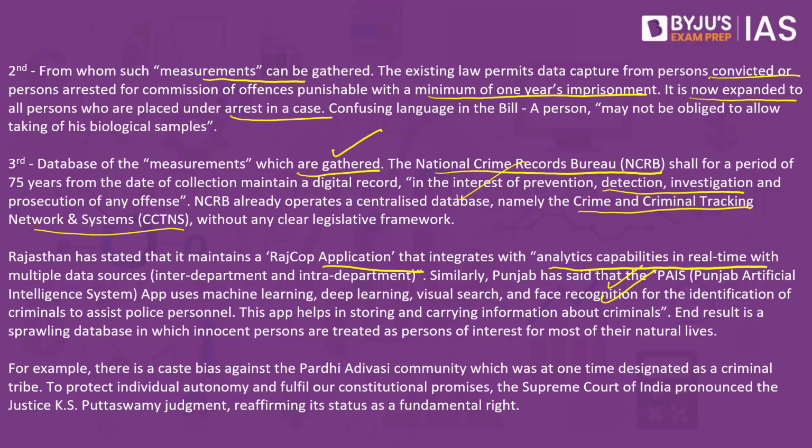The problem in all these systems is that there is a good chance of the system going bad or giving a wrong result, as a result of which a person who is not even involved in such crimes would end up behind bars without any remedy in sight. We have seen in the past how these initiatives are used or misused against communities which are already vulnerable. For example, there is a big caste bias against the Pardi Adivasi community, which was once designated a criminal tribe. This kind of designation started at the time of the British, and unfortunately, even after independence, many Indian governments also identified certain tribes as criminal tribes.